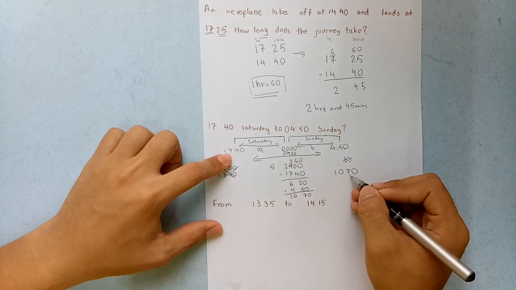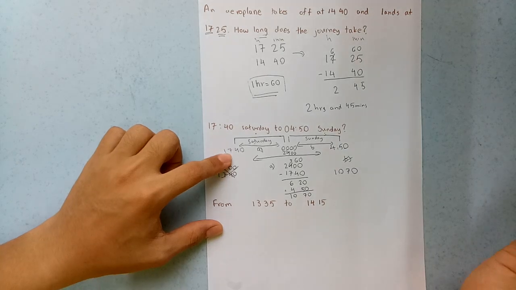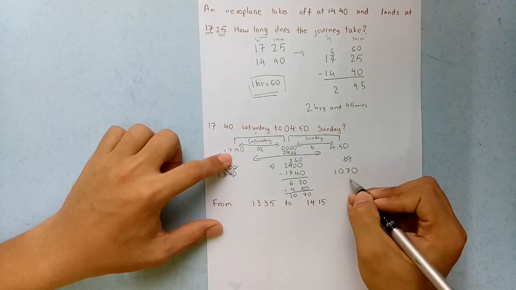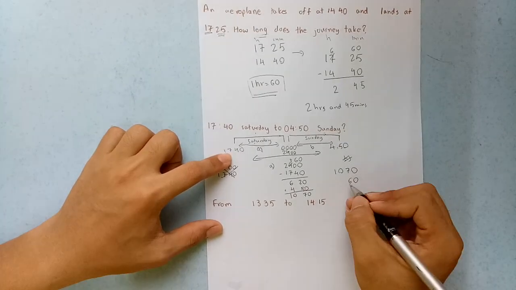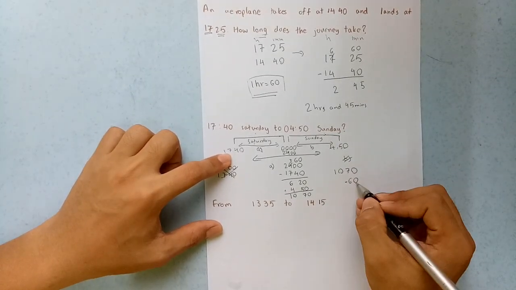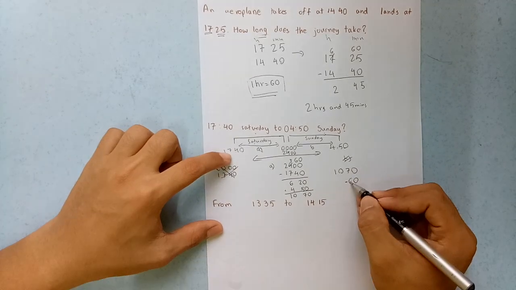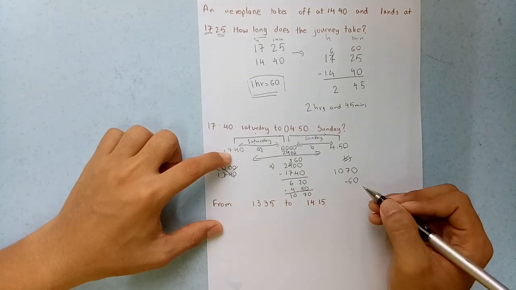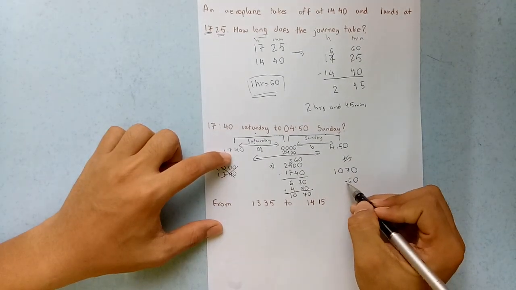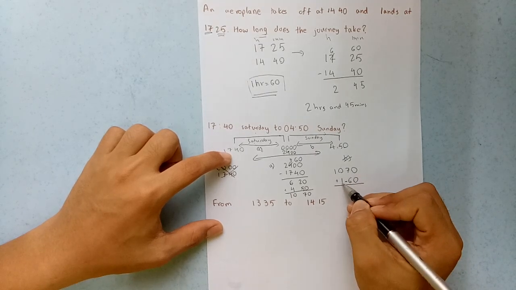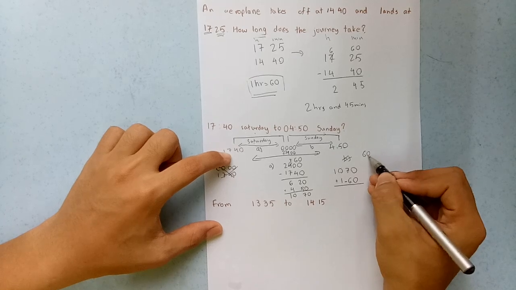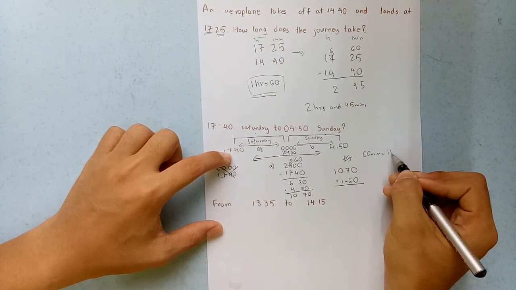So what you have to do, you just have to minus off 60 minutes, because the number cannot be larger than 59. Alright, and then you plus 1 hour here, because 60 minutes is equal to 1 hour.